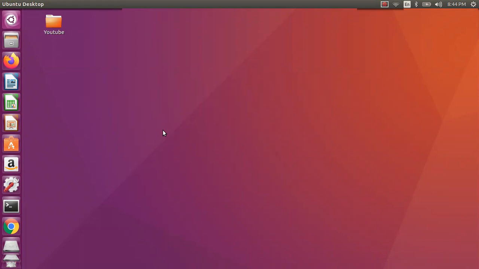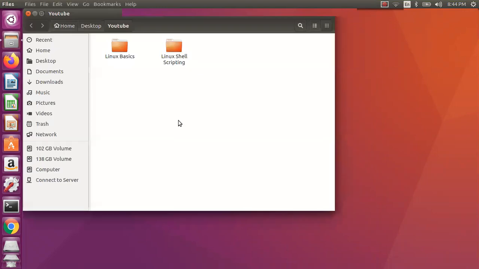The Linux shell scripting outline, you can check on the details of what we are planning to cover. Today we'll start with Linux shell scripting unit 1. There are 10 units. For details you can check the outline video so that you will get clarity on what we are trying to cover.